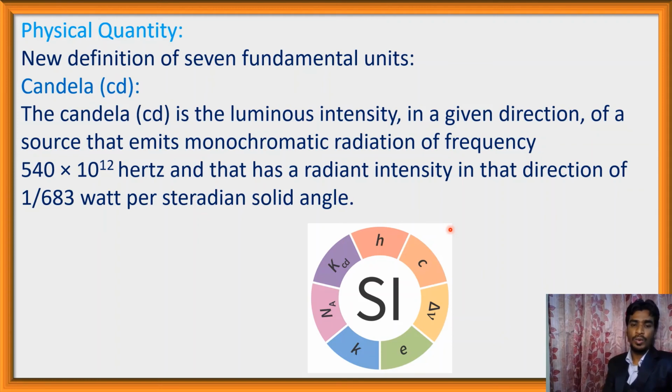And we know there are 7 fundamental physical quantities, and all the physical quantities are derived from these 7. And there are 7 fundamental units, and the definitions of the 7 fundamental units are given by these 7 fundamental constants.